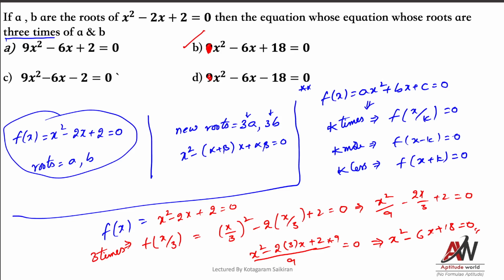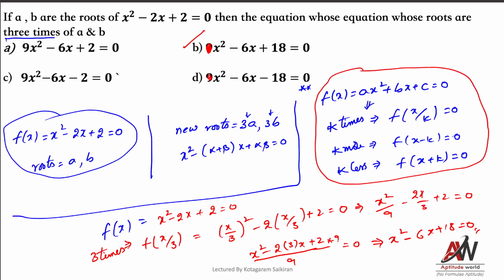So you remember this chart. If he gives you k times, take the opposite of times. Times means multiply, and when it comes this side, it will become divided. More means generally we'll add, so you take subtract. Less means we'll subtract, but you take the opposite of that. Okay. Next one.